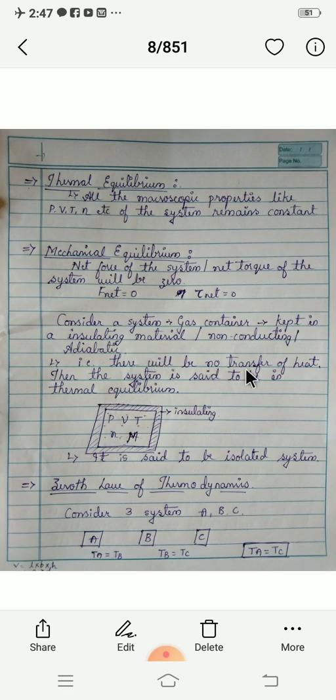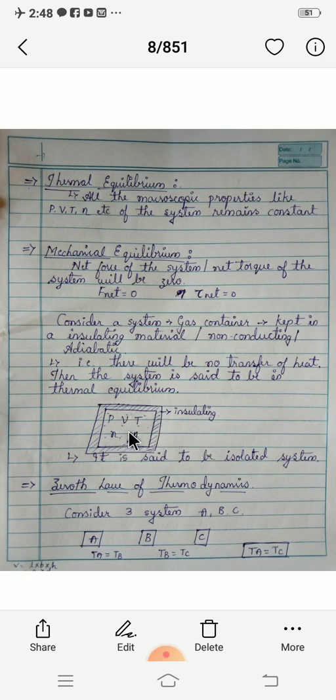If there will be no transfer of heat, then the system is said to be in thermal equilibrium. As we have kept the gas in the insulating container, insulating means that it will not allow the transfer of heat from the system to the surroundings. As there is no transfer of heat, that system is called an isolated system.